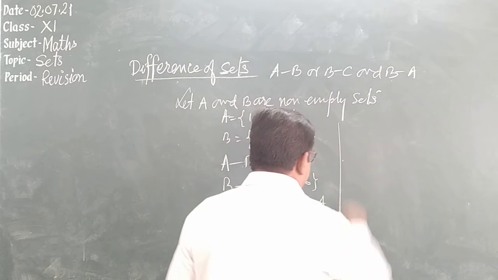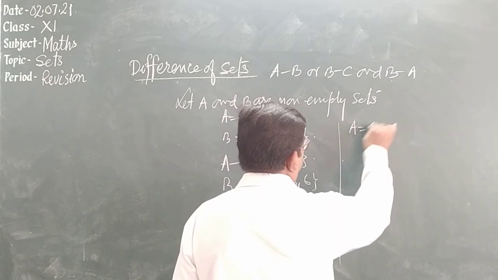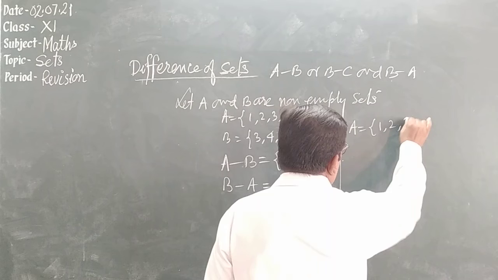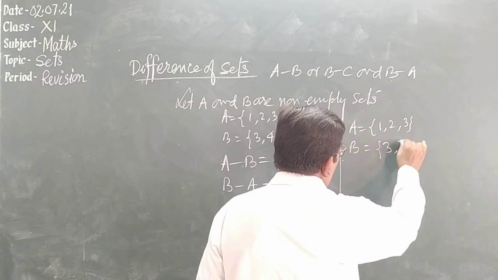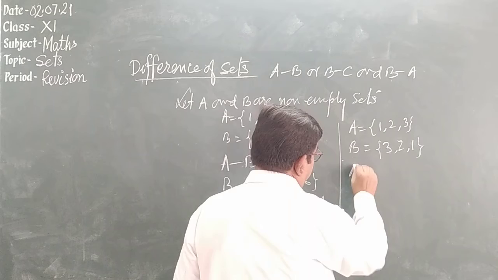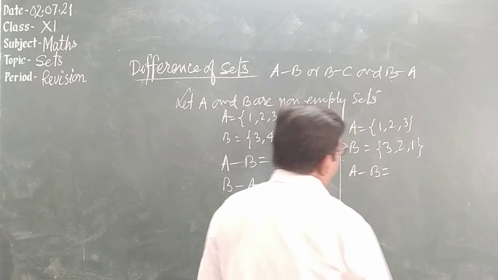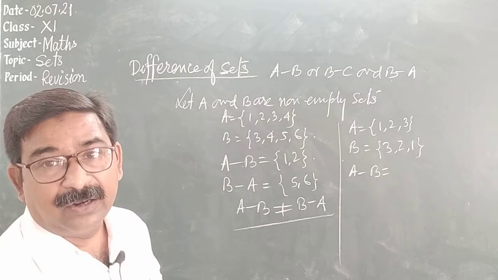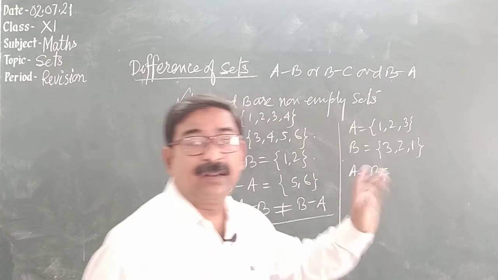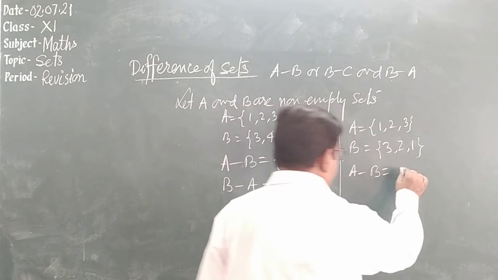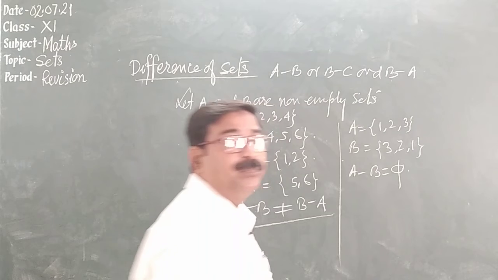Why? Let's see. If we have a set A = {1, 2, 3} and a set B = {3, 2, 1}. So what is A minus B? It means elements of A which are not found in B. So we see that all the elements of A are found in B, means A minus B is equal to the empty set.